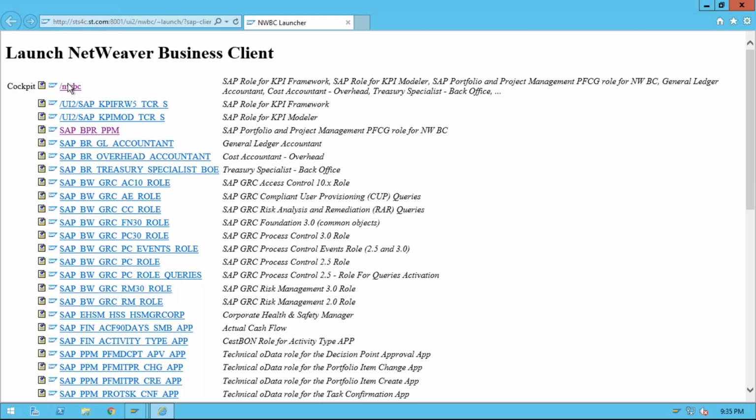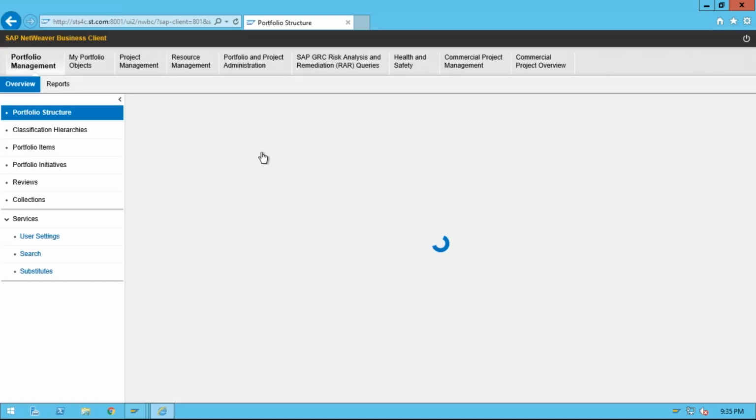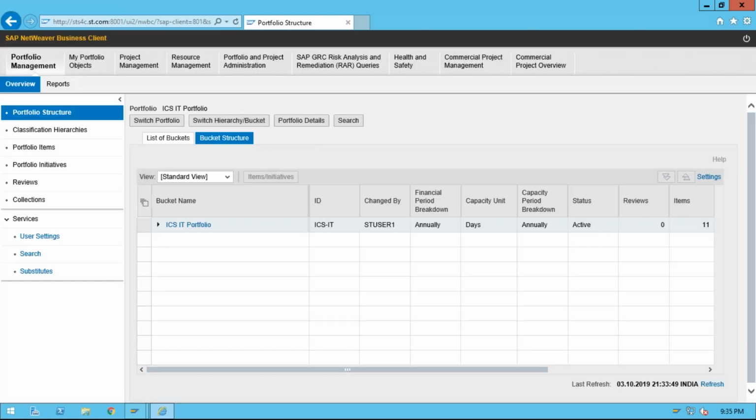Actually, this is a client system. This is a live system. Live means we are setting it up for one of our clients. So it's in a very initial stage now. Here we need to go to my portfolio